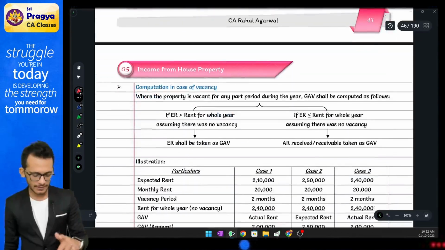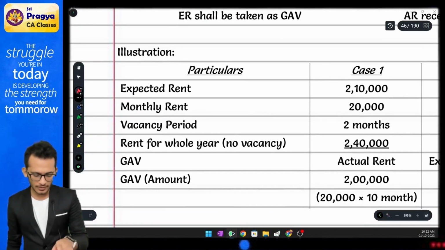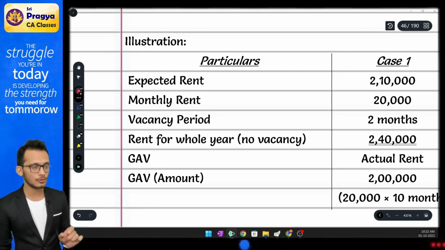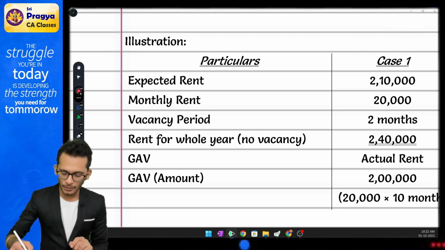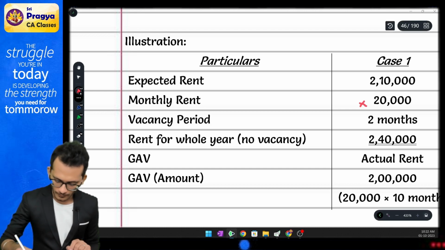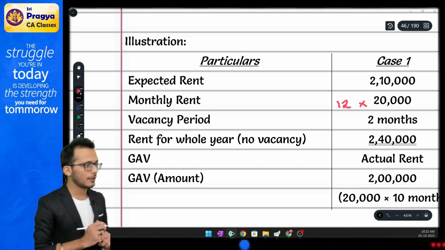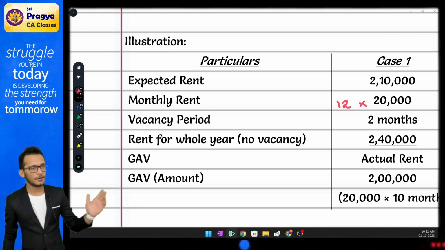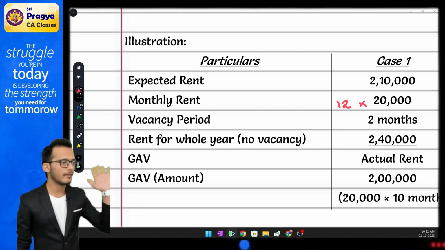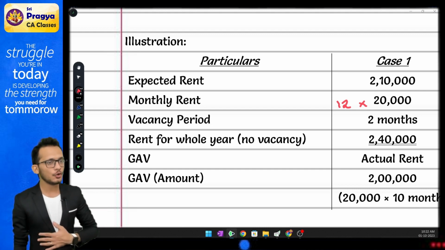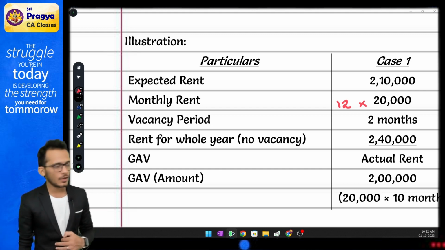What is this vacancy issue? Notice the first example. It says that the expected rent is 2,10,000. The monthly rent is 20,000, which means for the whole year you would have got how much? 12 times, so 2,40,000. For the whole year you would have got 2,40,000. Government is expecting 2,10,000. You are ready to pay 2,40,000.